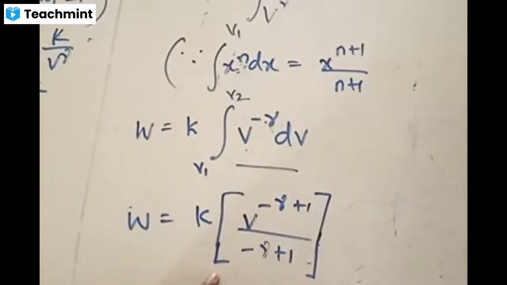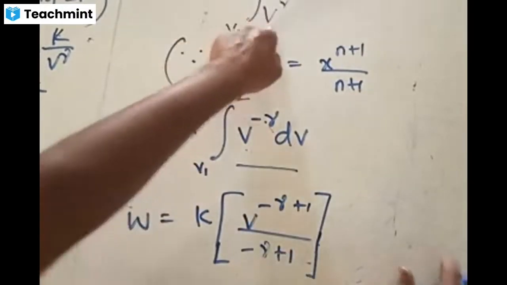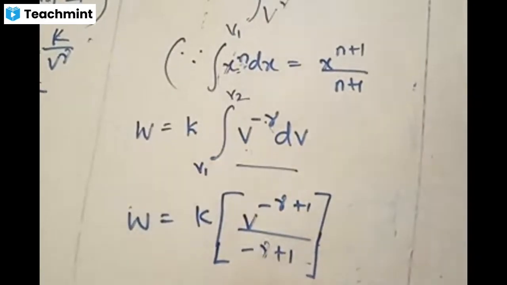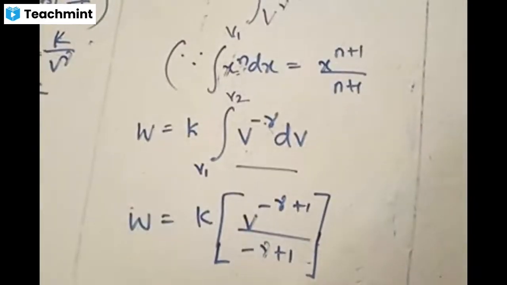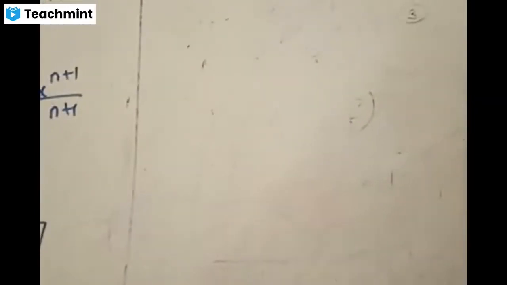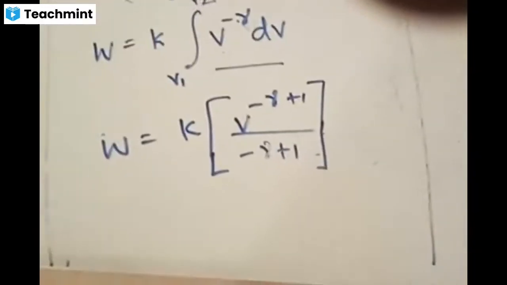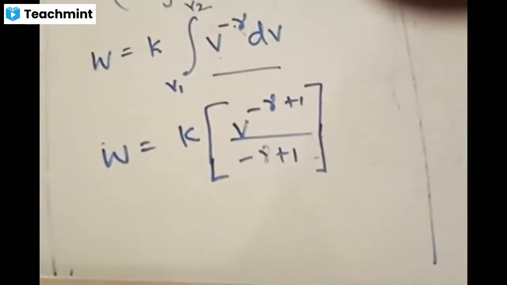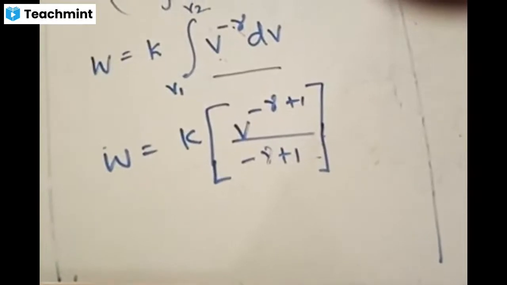Is this clear? Simple thing, only the formula, applying the formula. First thing is that v power gamma is taken to the numerator, so that it becomes v to the power of minus gamma. Yes, clear, Nikhil says. Right, that's fine. Now we'll go ahead with some more steps.